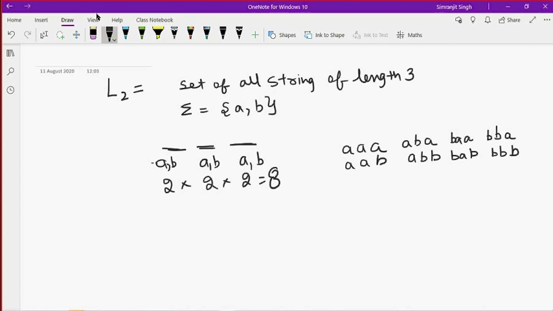Just keep in mind, if you want to write this language, this is L2, and you have to write it as a set. In a set you cannot repeat any string. These strings are all different in nature and of length 3. So this is also a finite set because I can count that there are only 8 strings possible.